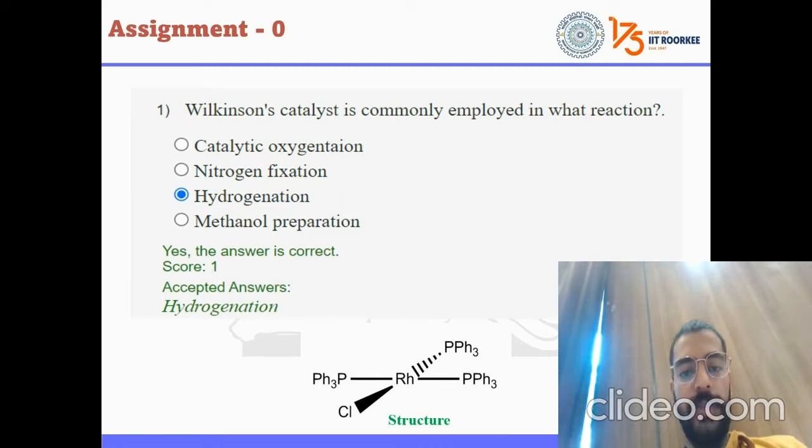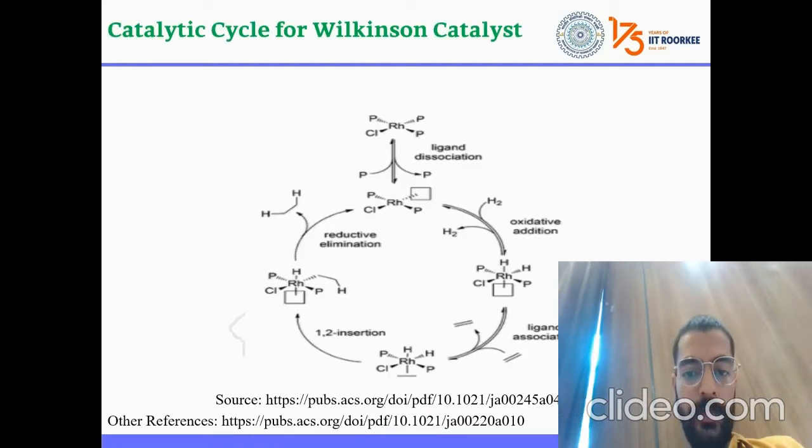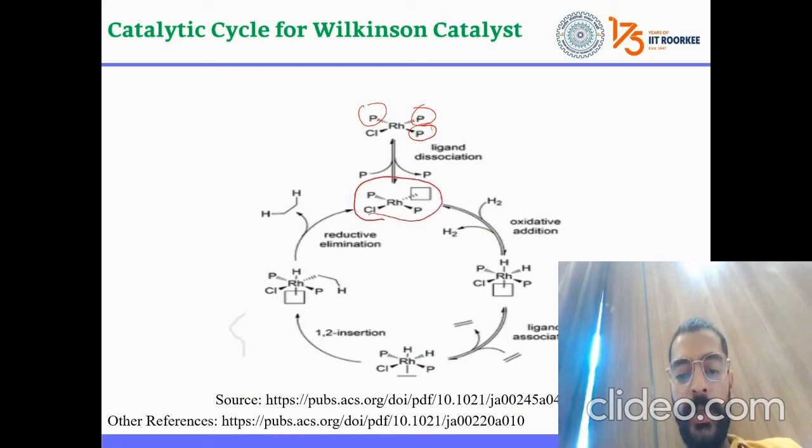So the first question is, Wilkinson's catalyst is commonly employed in what reaction? The answer is hydrogenation. This is the structure of your Wilkinson catalyst. It is a square planar catalyst of rhodium. While starting its catalytic cycle, initially one of the phosphine ligands gets dissociated and the square planar geometry gets distorted and creates a vacancy.